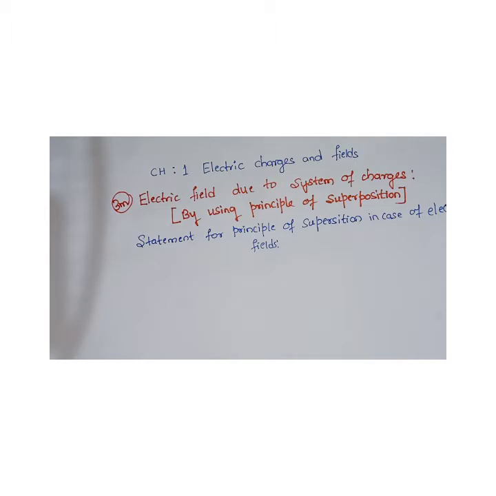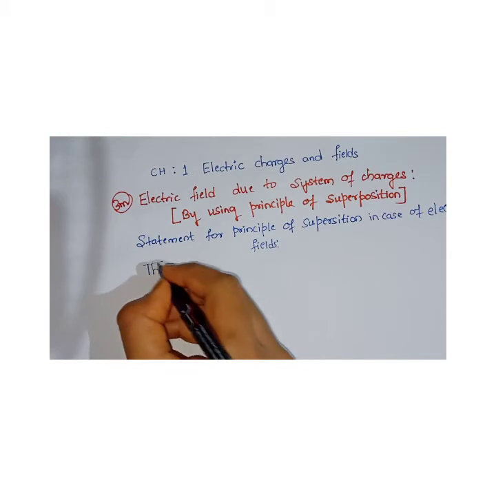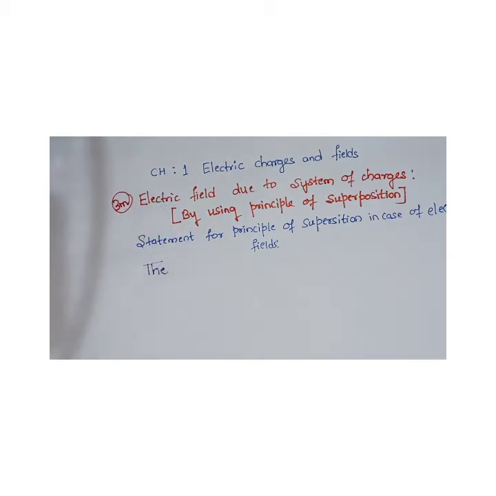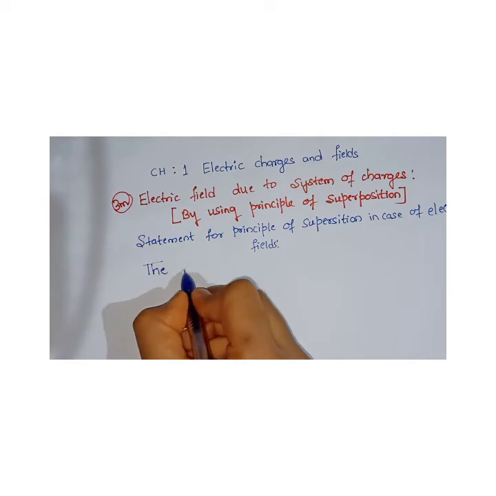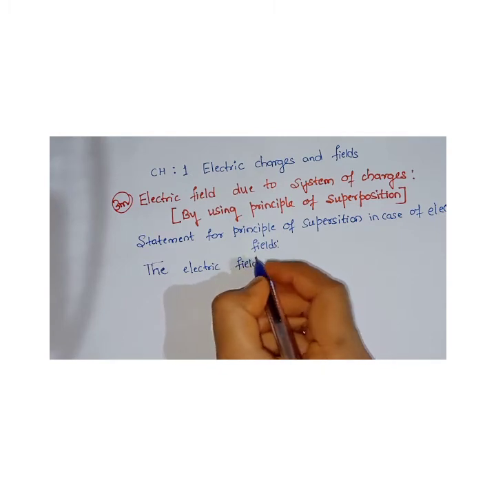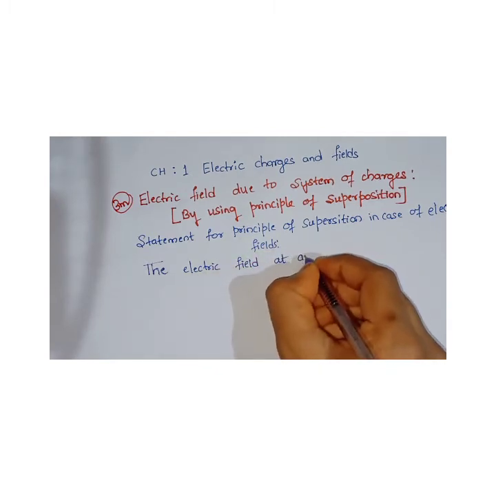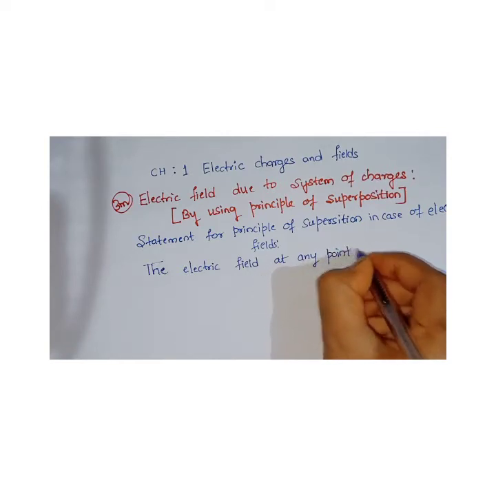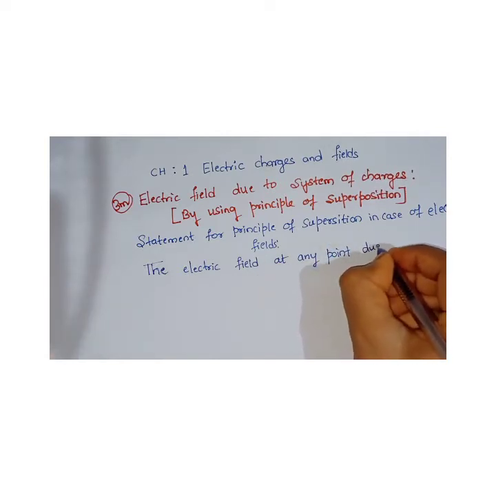So it says that the electric field at any point due to a number of point charges. Here, a number of point charges is nothing but a system of charges we are considering. If more than 2 charges are present, then we can call it a system of charges. So the electric field, I'll just write down the statement. My pen is not writing, so I'll take another pen. So the electric field at any point, you have to consider any point, due to